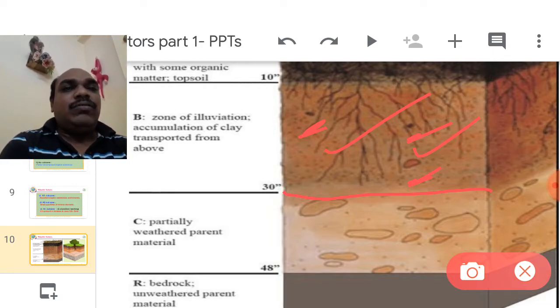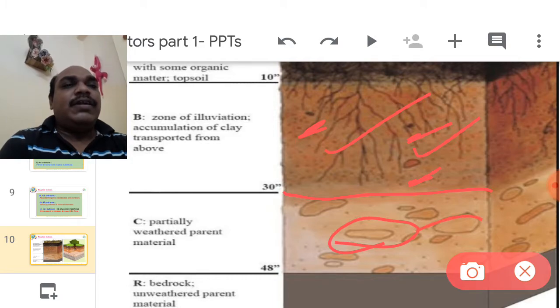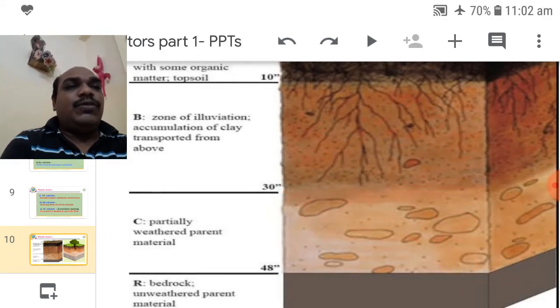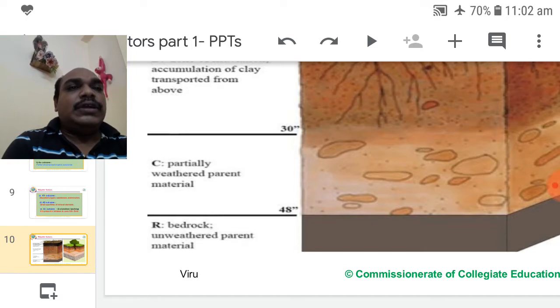Now the C zone, where partially weathered rocks are visible. Water is also there in between. Generally it is called groundwater. The fourth one is the non-weathering part. This is called the regolith zone or bedrock.